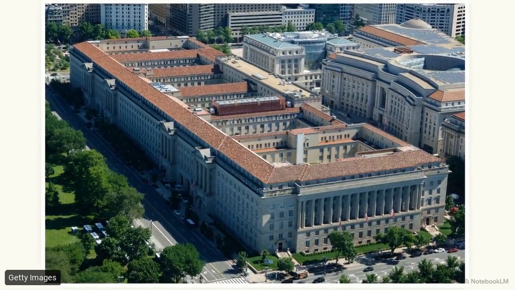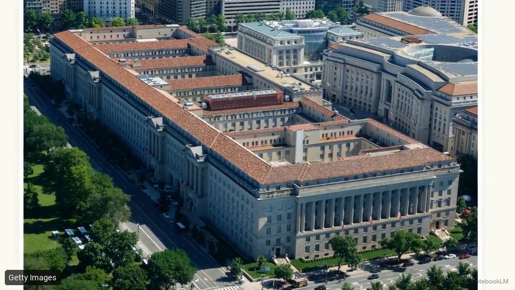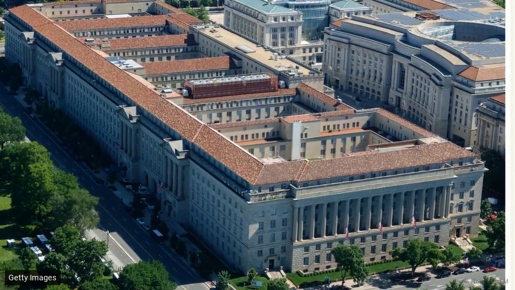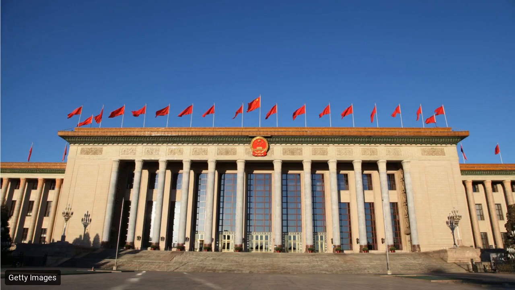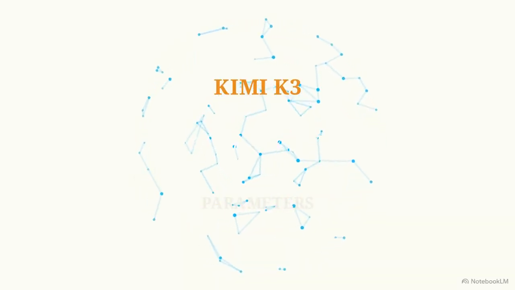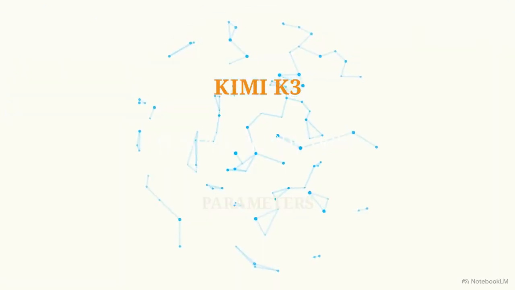In Washington, the U.S. Department of Commerce is actively evaluating regulatory measures to restrict federal procurement of advanced Chinese AI models. Meanwhile, in Beijing, China's Ministry of Commerce is holding parallel consultations to prevent domestic frontier models from ending up in Western hands. The specific asset triggering this synchronized anxiety is Kimi K3, a multimodal frontier model built by Moonshot AI containing 2.8 trillion parameters.